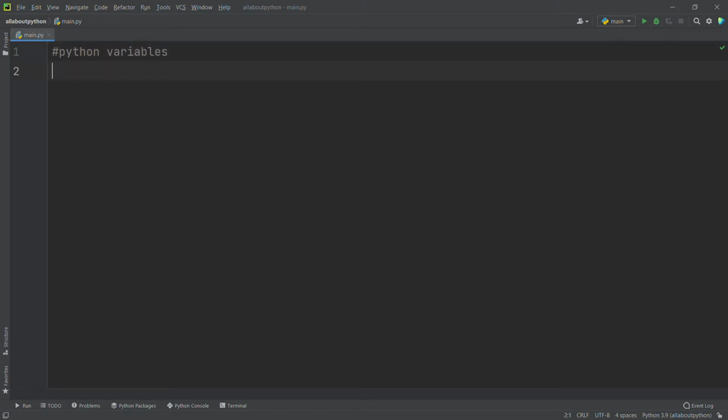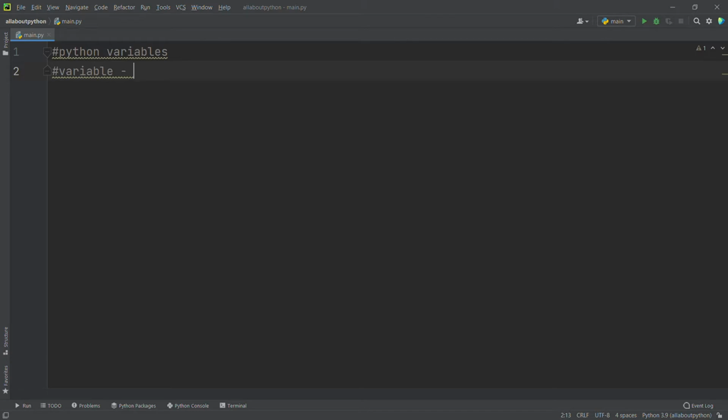First we will see what a variable is. A variable is going to contain a memory location for the data we are going to provide. Or else we can say that variables are containers for storing data values.